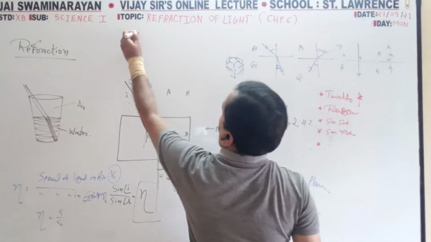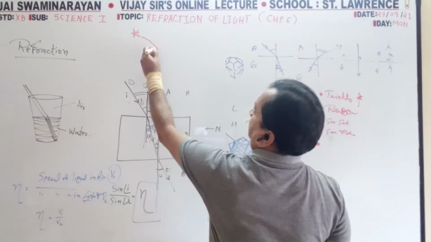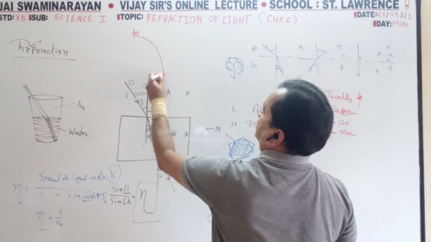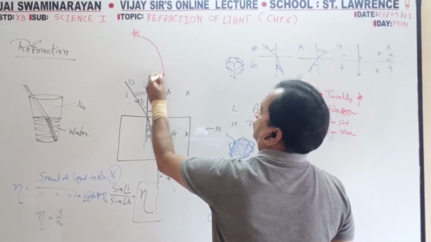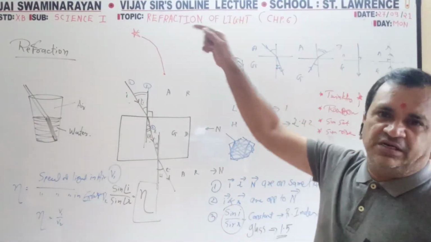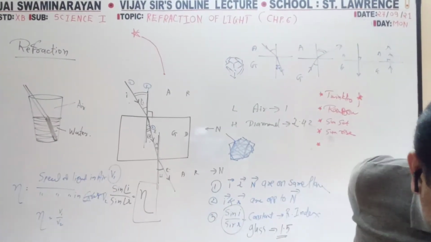Suppose the star is here. Vacuum to rare, rare to medium, medium to dense. So the person is here. It is like that, refraction of light.